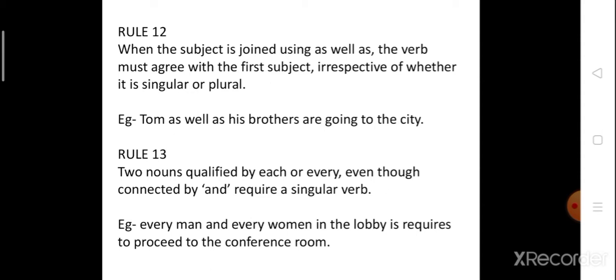Whenever two subjects are joined together using as well as, the verb will go with the first subject. First subject means which is coming first. For example, Tom as well as his brothers are going to the city. After as well as, what is used? His brothers.